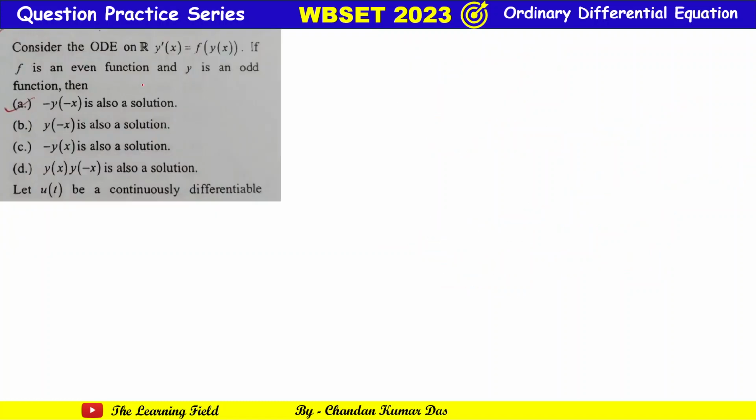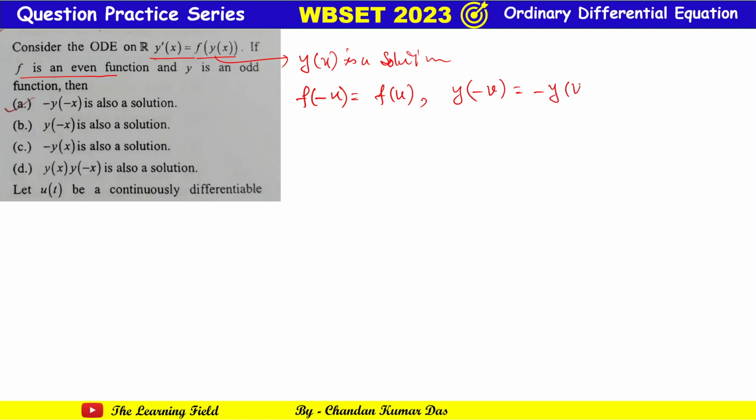Now the next problem, consider the ODE. What is given? y dash x equal to f of y(x). That is, we can conclude here that y(x) is a solution. It is given that f is an even function, that is f of minus u is equal to f of u, and y is an odd function, that is y of minus v gives minus y of v.